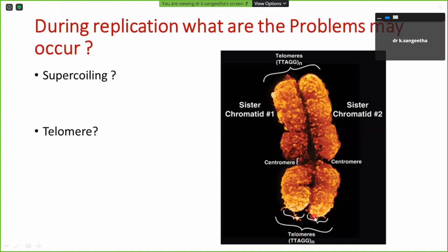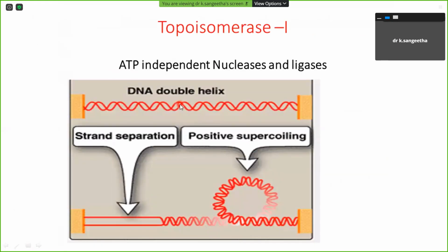During replication, the RNA primer is not able to synthesize till the end of the 3' end. I will show you later. For that, we need a special enzyme, which we call telomerase. Okay. I will give you telomerase, and sometimes supercoiling and topoisomerase itself, as a short note for you.